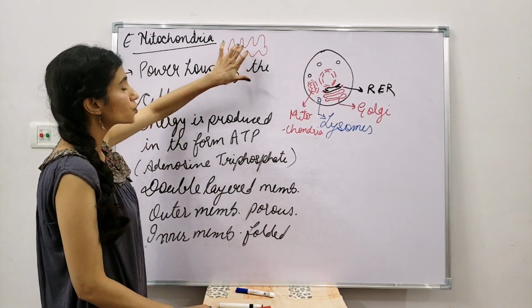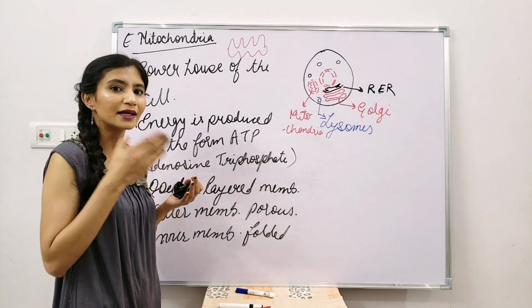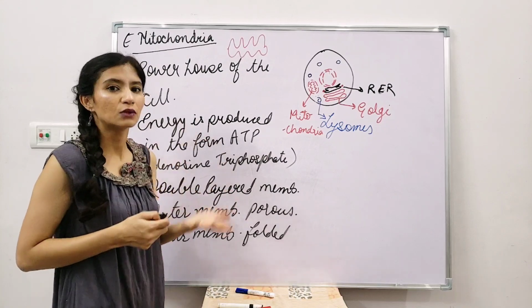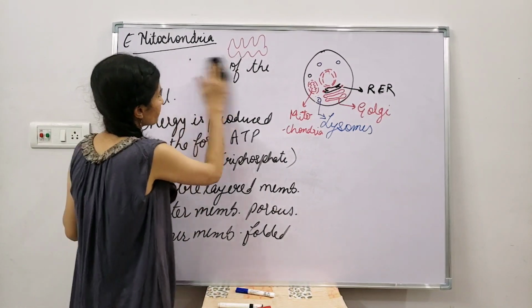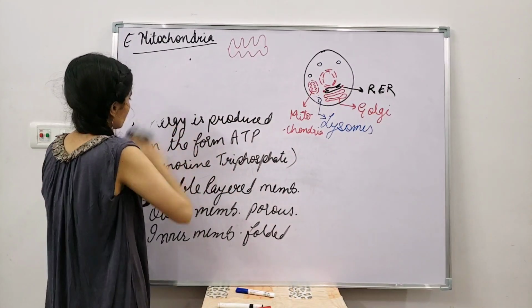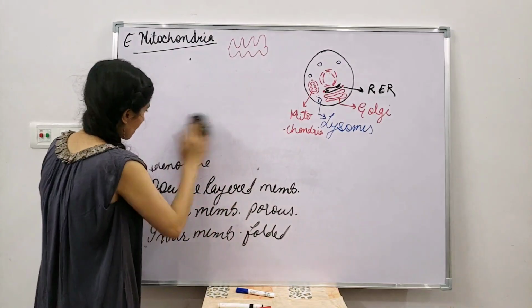So the use of the folded membrane is to have a larger surface area so that the ATP can be used for the cellular functions, or for the new biochemical functions. All right, okay, now just write that thing up.